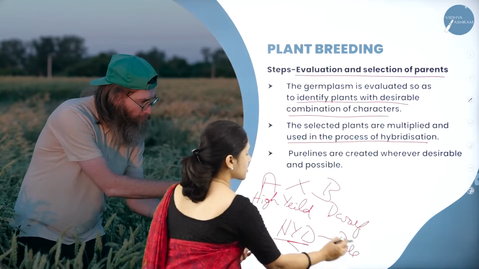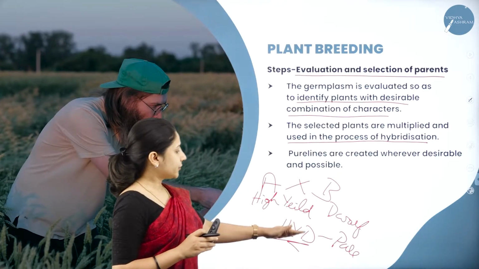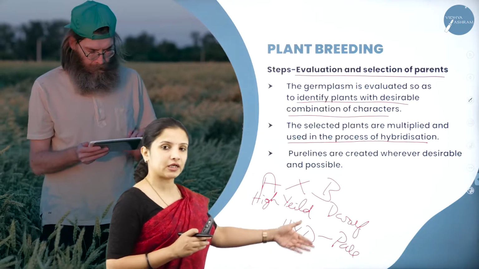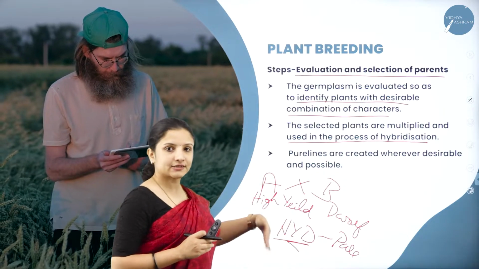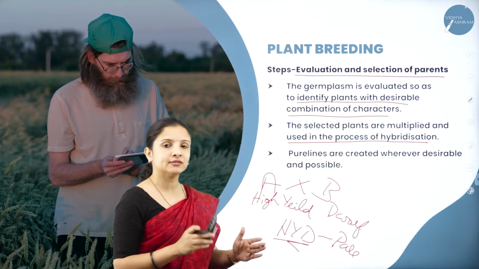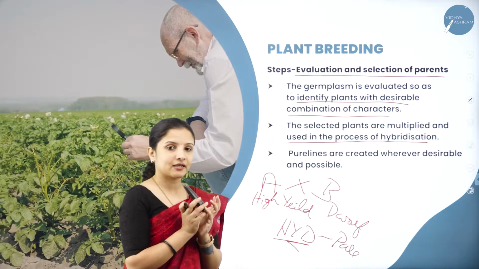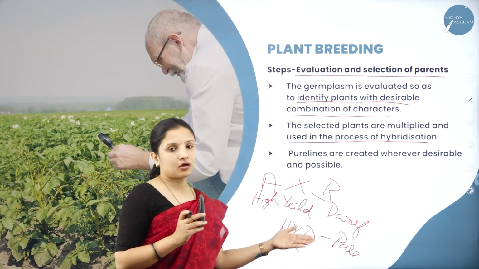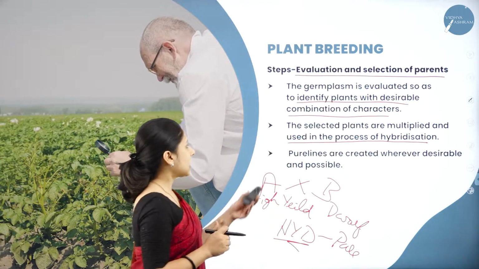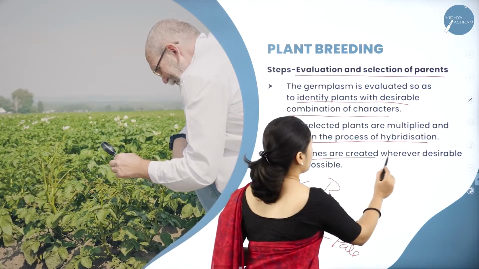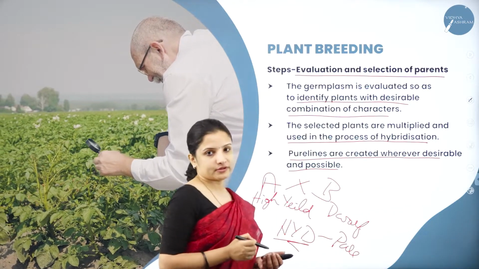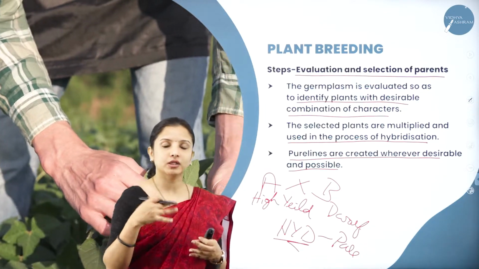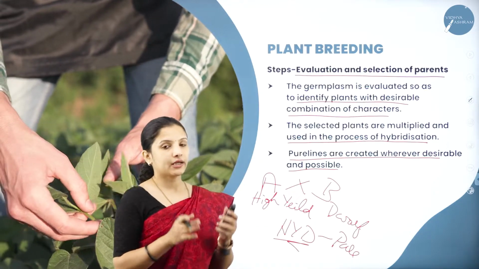Now he'll have a collection of set of seeds. By pure lines, when will we get a pure line? He will cross it for the same experiment. He will continue for 4 to 6 generations and he'll get a pure line wherein all the seeds that he has collected will be of high yielding as well as dwarf variety. So like that, the pure lines are created whenever desirable and possible. According to what the farmers need or according to the demands, he will create the pure lines and he will store it.